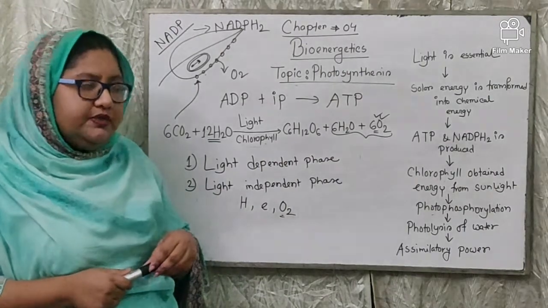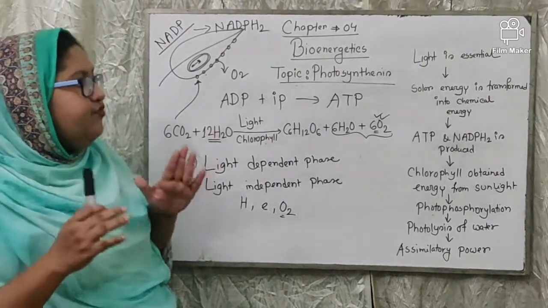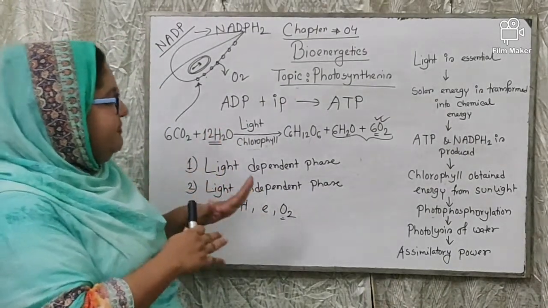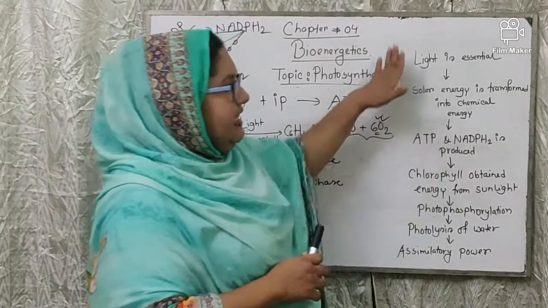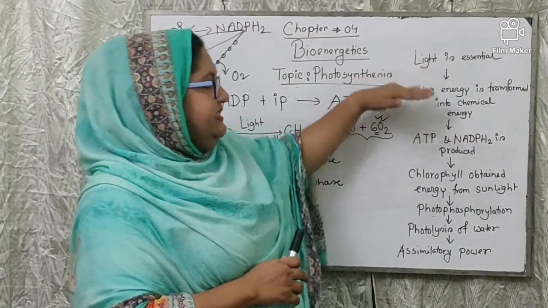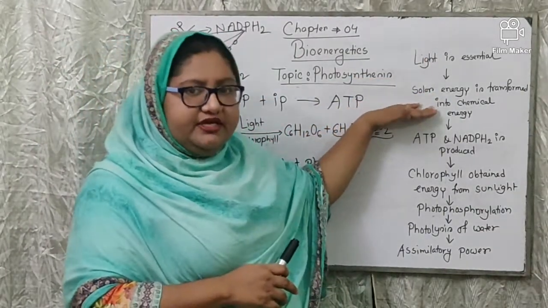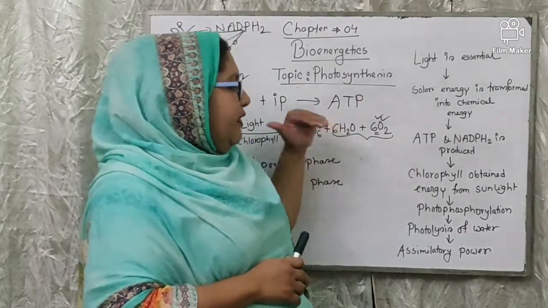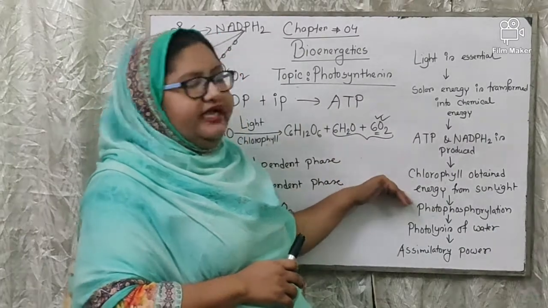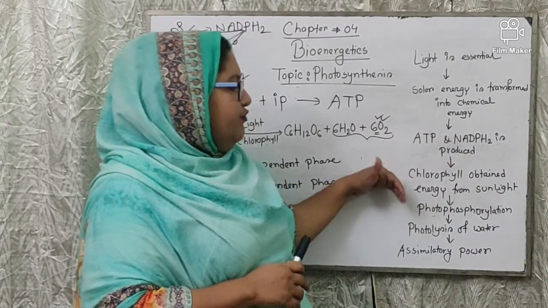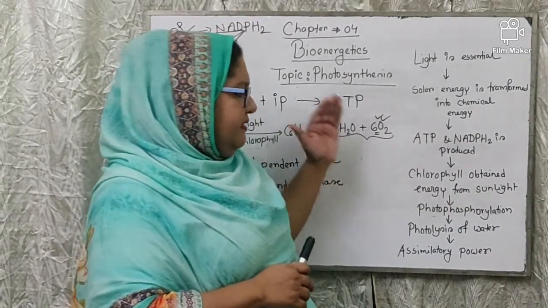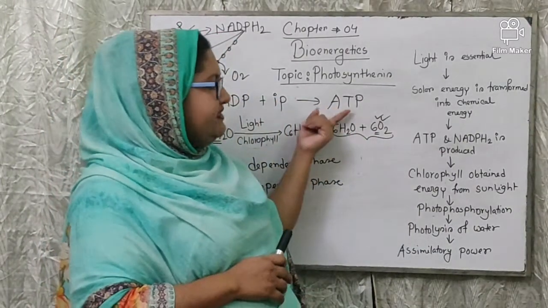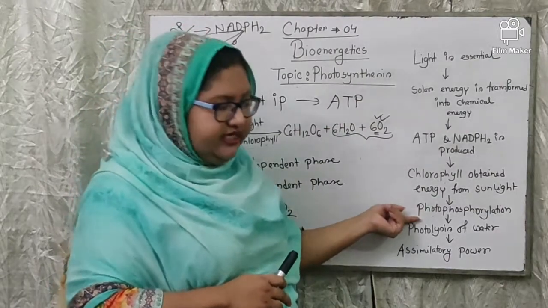power. Okay, so if you want to sum up the description of this light dependent phase, you will find that light is essential for this phase. In the second phase, solar energy is transformed into chemical energy. Then ATP and NADPH2 are produced. How are they produced? Chlorophyll obtains energy from the photon of the sunlight. By using that energy, ATP is produced in presence of sunlight, which is known as photophosphorylation.